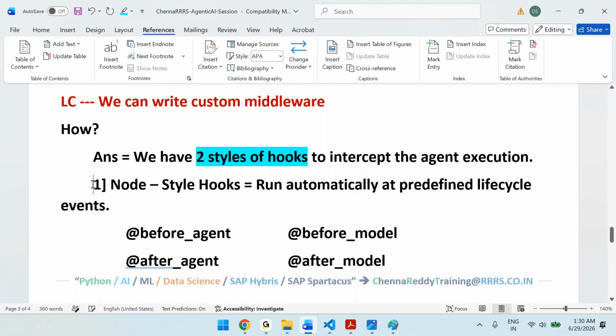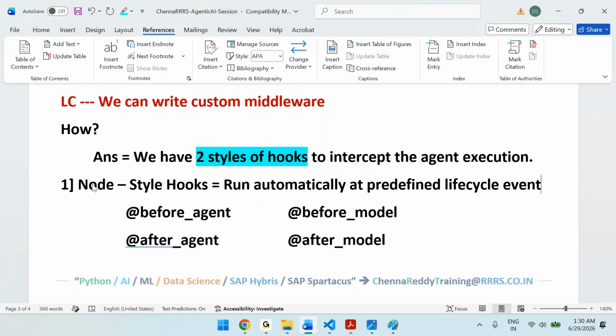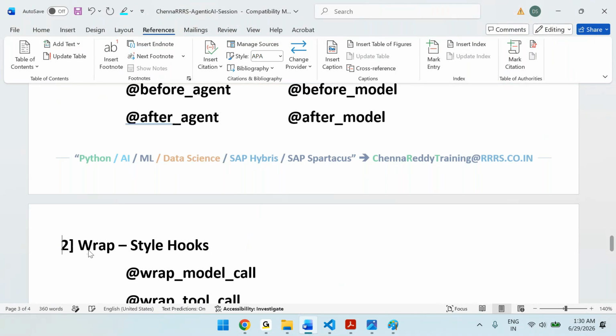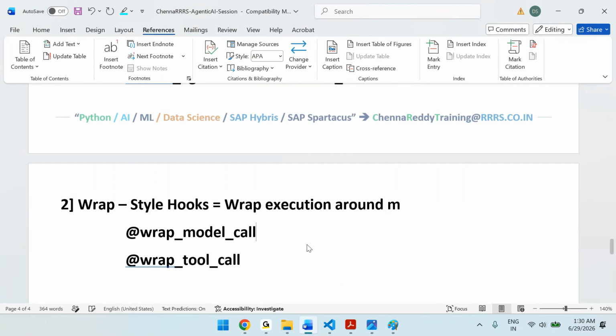Now we have wrap style hooks. Wrap style hooks means what? These wrap execution around the model or tool. So you can continue, retry, modify all those things with this wrap.